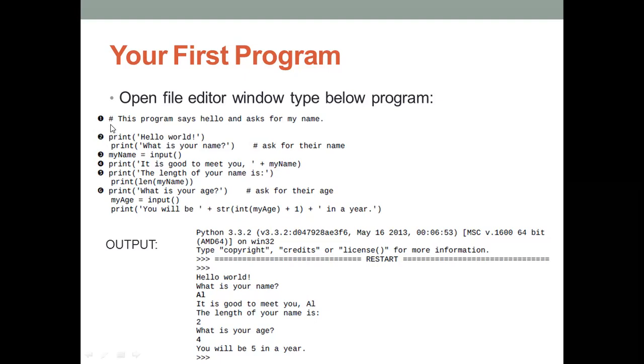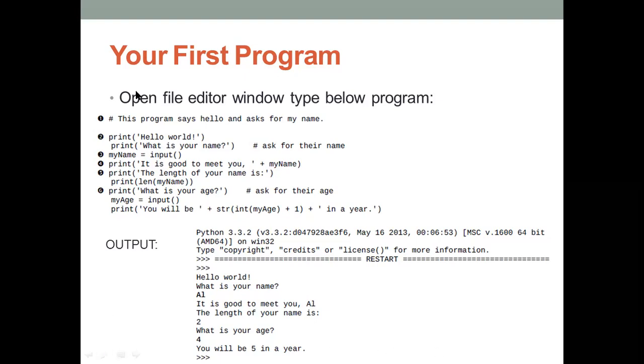First you have to write the hash symbol. This is the best practice: if you start writing any program, first write the comments. Why? Because anybody who wants to read your program has to know what program it is. So this is the program: say hello and ask for my name. That comment will not get executed in our output screen. It is just for the program reader, who needs to understand what your program is.